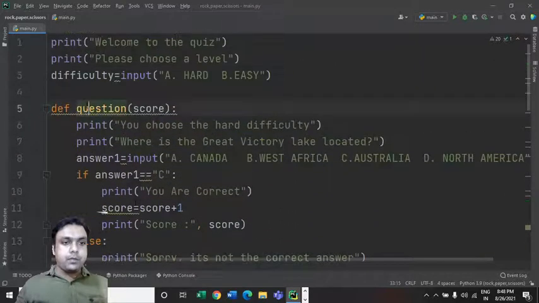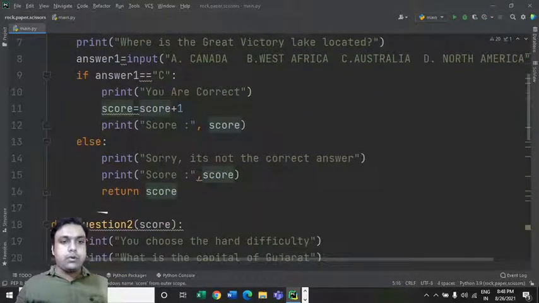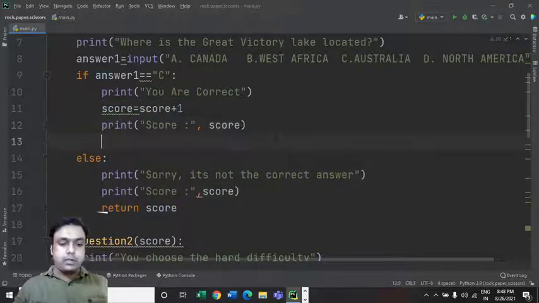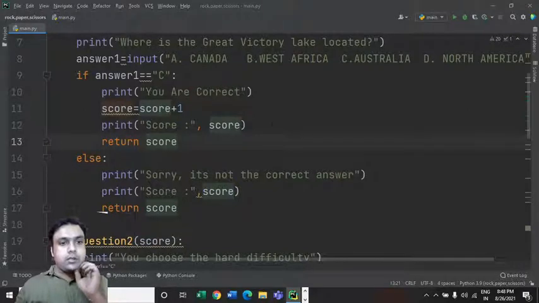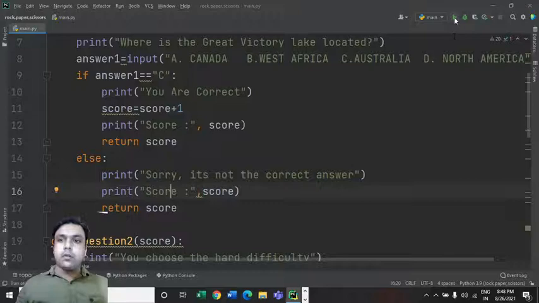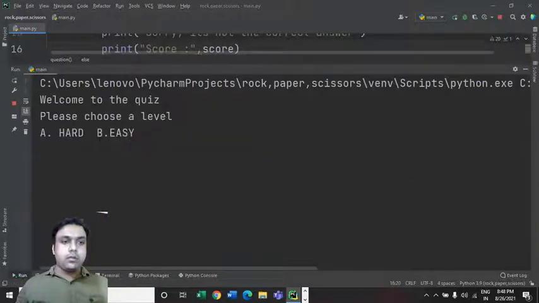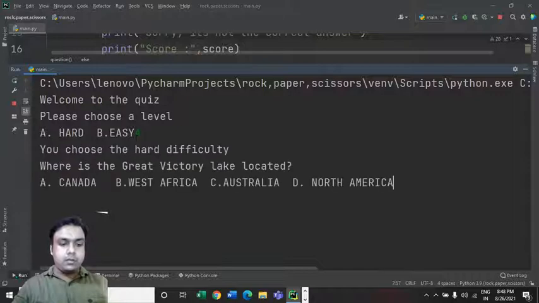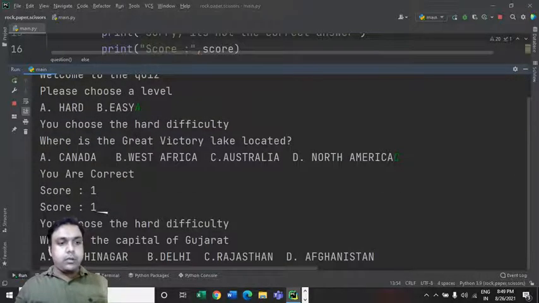Question, score, then okay, let's put it over here too, right? And A, C. Okay, so now we are getting this score as 1.